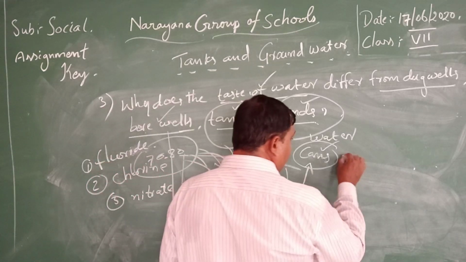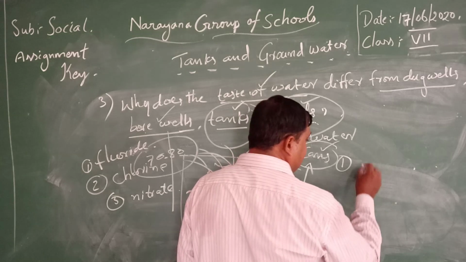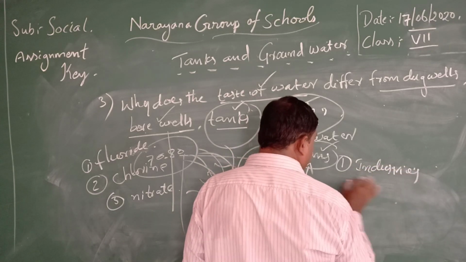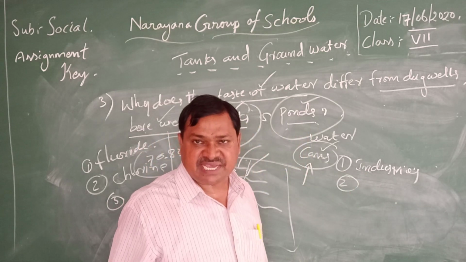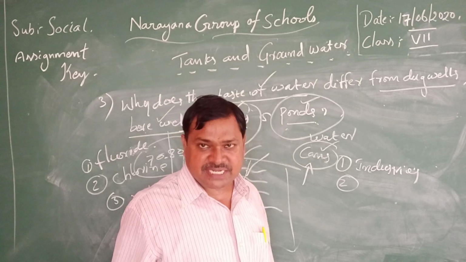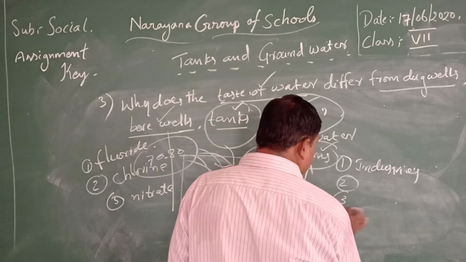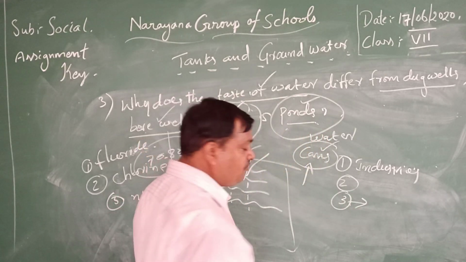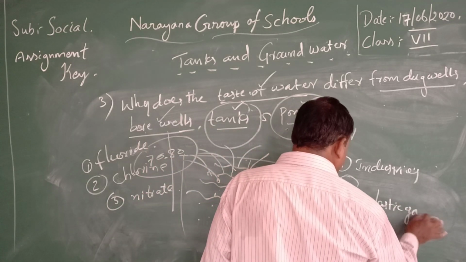Number one, wastage of water from companies or industries. Number two, our farmers are utilizing most of the fertilizers and pesticides. And third, nowadays we are utilizing most of the plastics. Plastic goods we are utilizing.